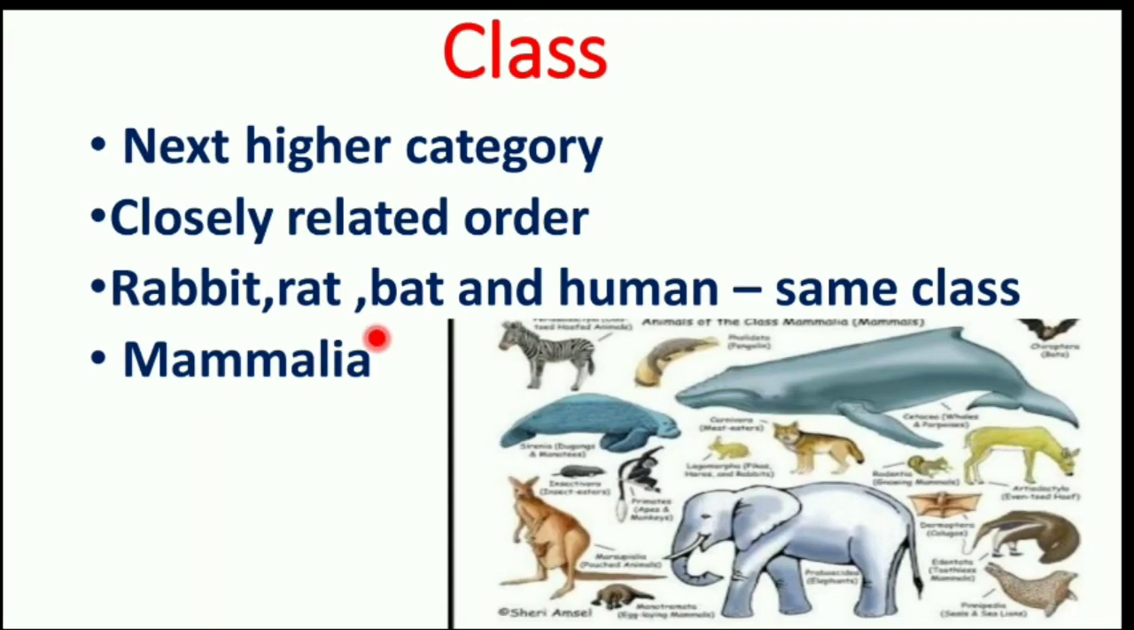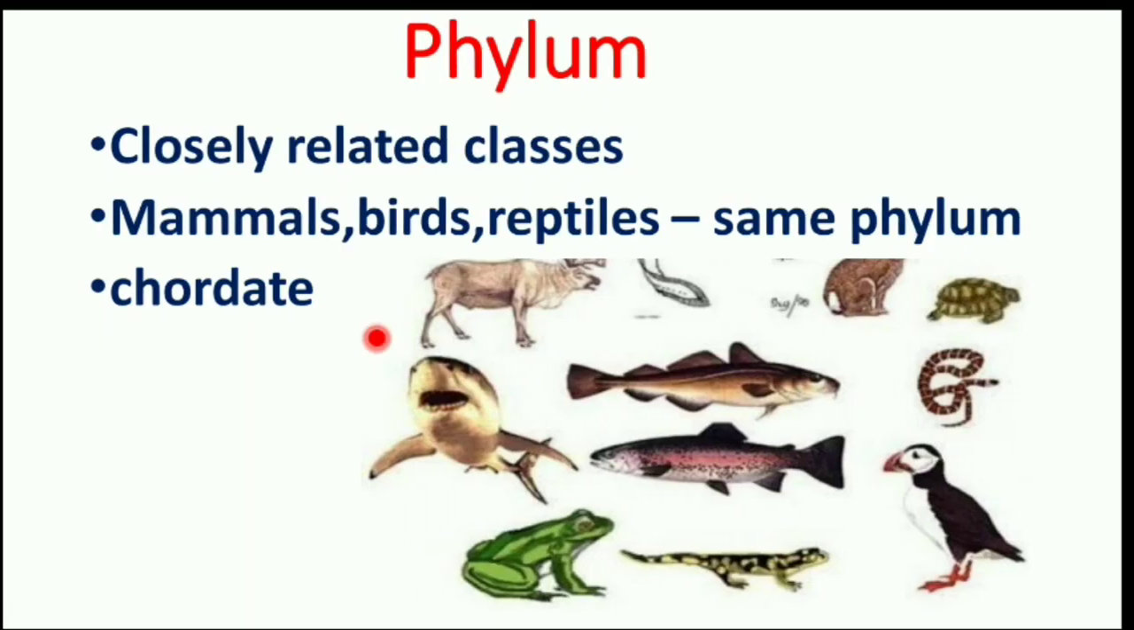Coming to the class, that is the next higher category. Closely related orders constitute a class. Rabbit, rat, bat and human belong to the same class called Mammalia because these animals have the same skin and mammary gland. Due to the presence of mammary glands, these belong to the class called Mammalia.